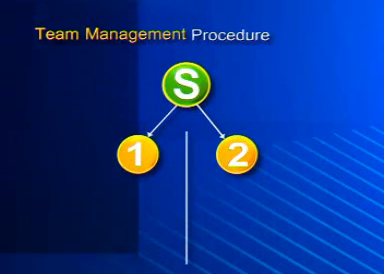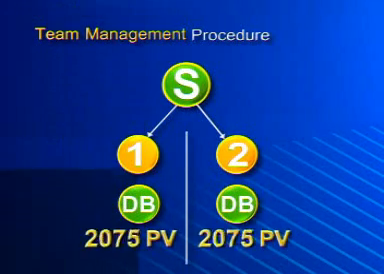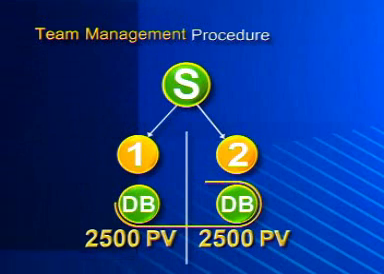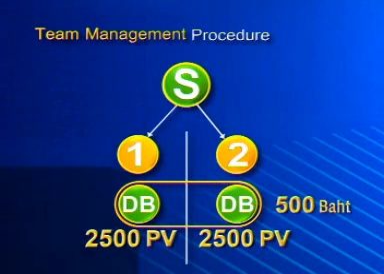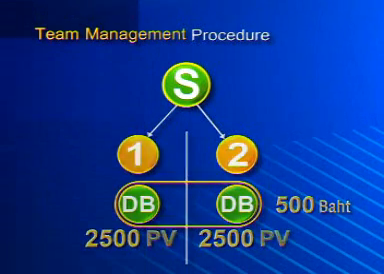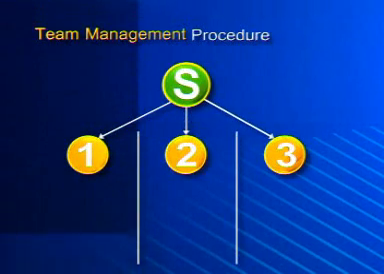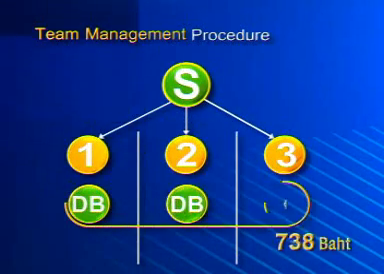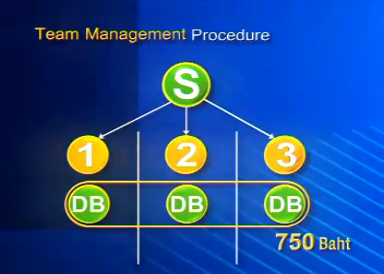Then, each side finds a new member and has the accumulated score starting from 2,500 PV. When you are able to match members from the left and right side for one pair, you will obtain the return from the matching of 500 baht immediately. In addition, in case you can create 3 organisations, meaning you can match members for triple teams, you will obtain the return from the matching of 750 baht.